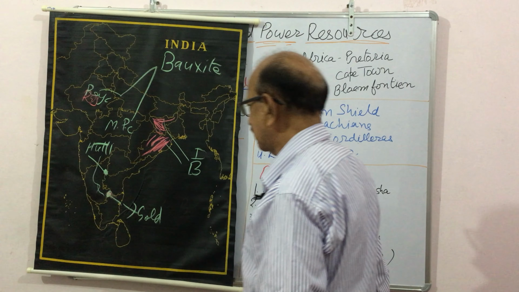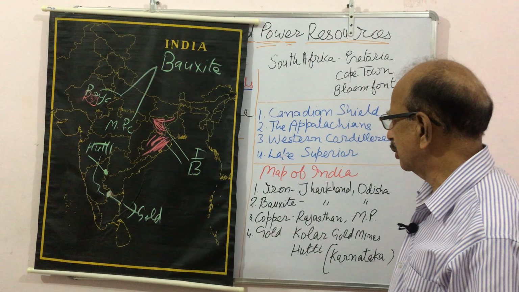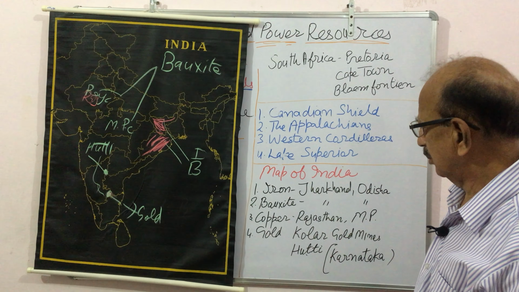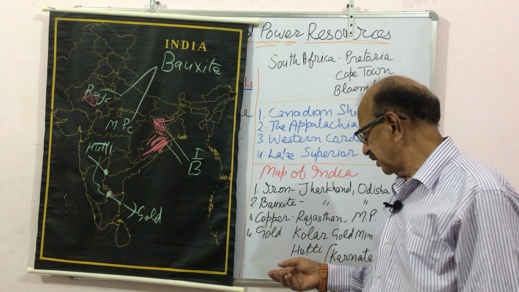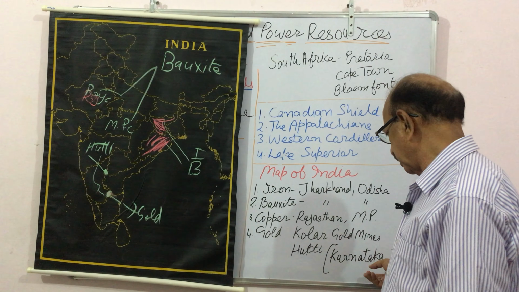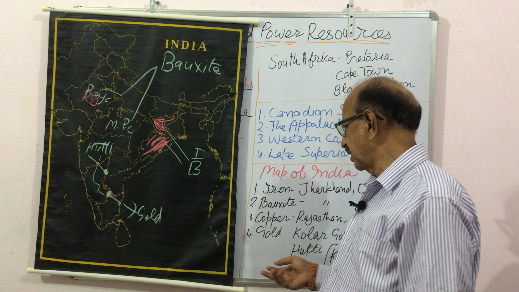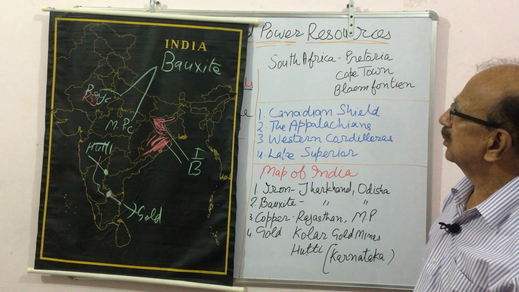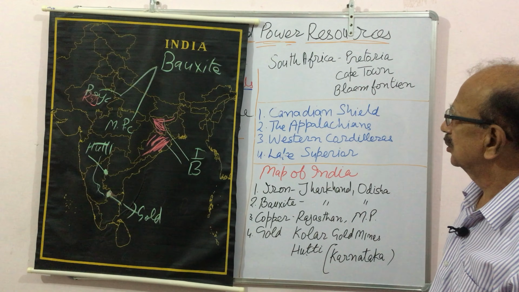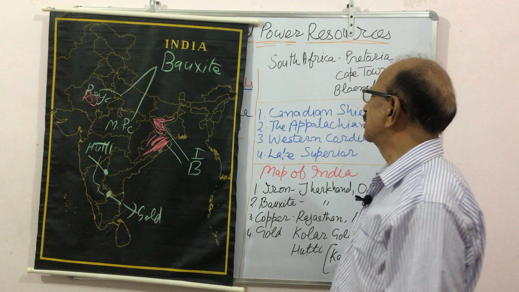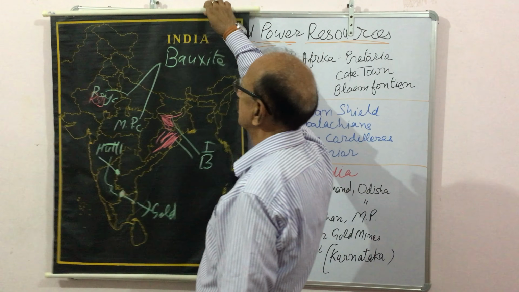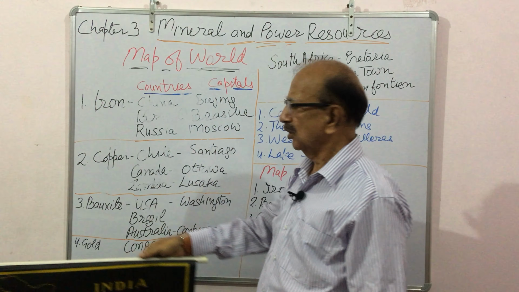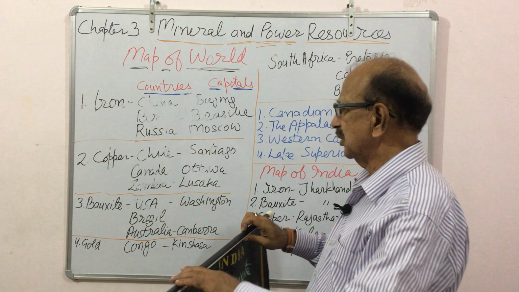So these are the states of India which produce these minerals in abundance. The name of the state is Karnataka. So this is all for the map of chapter number 3, Mineral and Power Resources. You can practice it on your own. Thank you students.